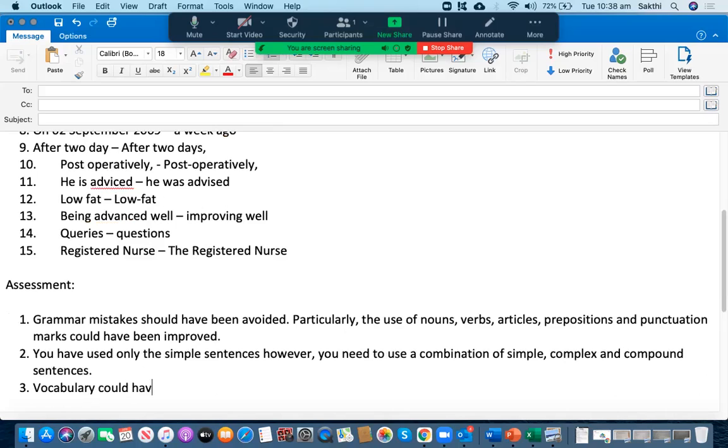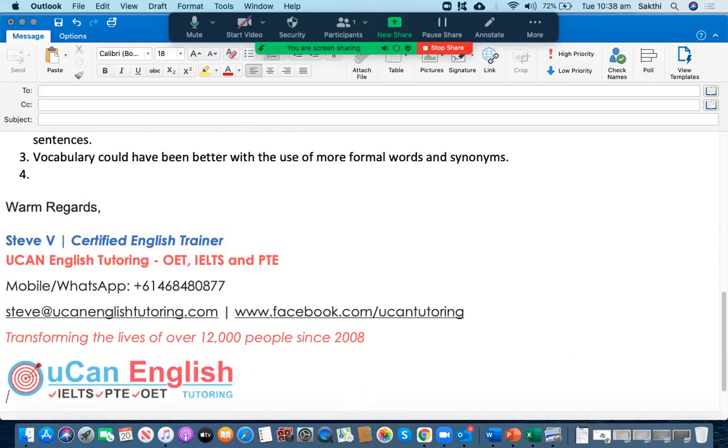Vocabulary could have been better. You should have used more formal words and synonyms. You have used the same words from the case notes, which is not good.